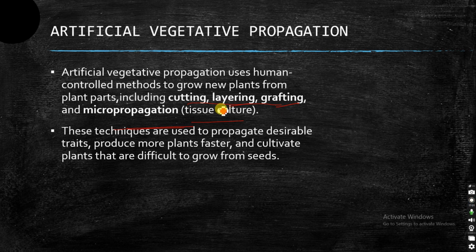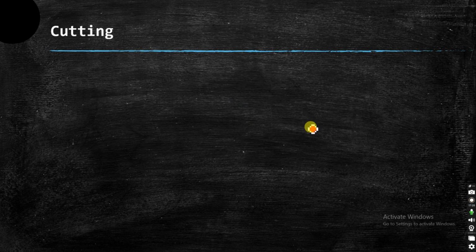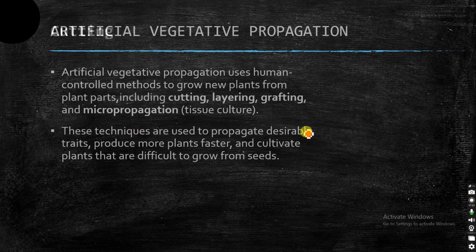Why do we use artificial vegetative propagation? It is used to propagate desirable plants. Suppose you want to see a specific trait in a plant, so you can go for artificial vegetative propagation. If you want to grow plants faster, that also we can go for artificial ones. Or if you want to grow plants which do not produce seeds, that also we can do under artificial vegetative propagation. So these are the advantages of vegetative propagation.